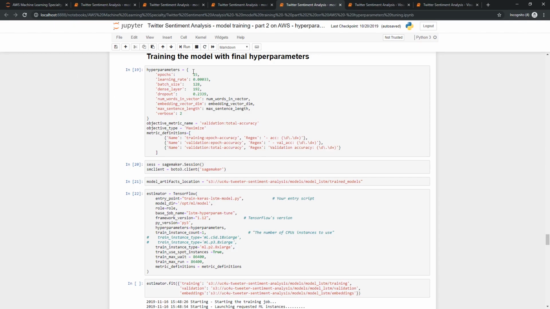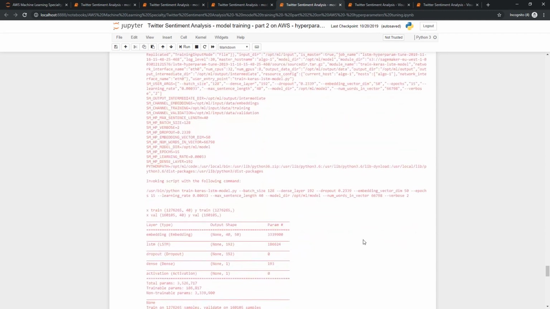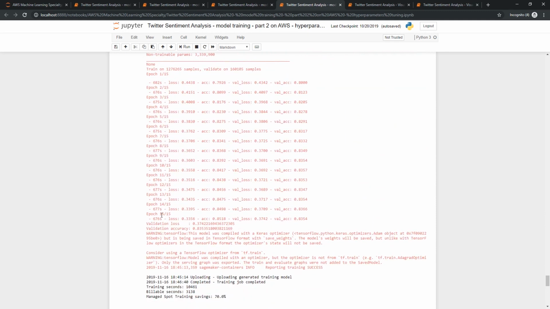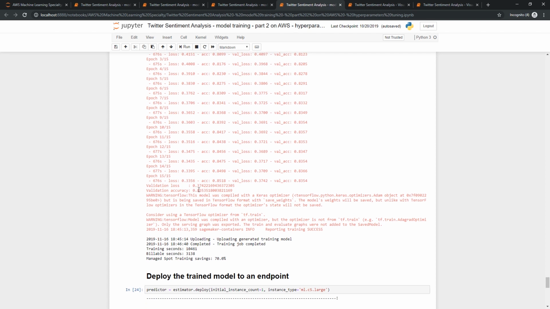So based on those optimized hyperparameters, I retrained the LSTM neural network, which you can see here, over 15 epochs, and I achieved 83.5 accuracy on the validation dataset. So 1.1% improvement. Finally, I was able to perform better with the LSTM neural network than the simple TF-IDF with